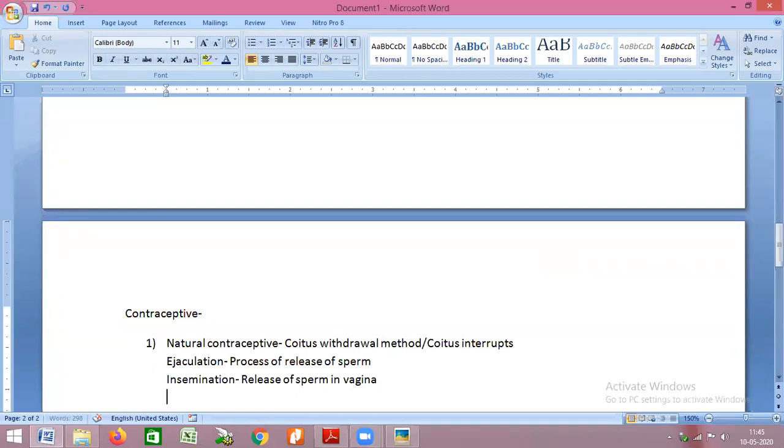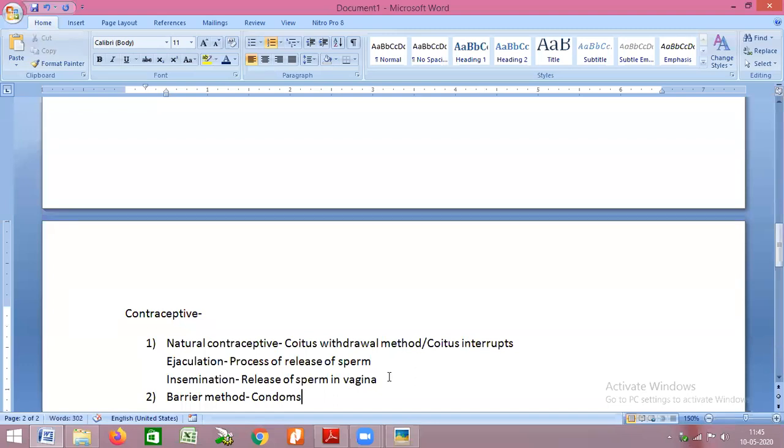The second method, we call it the barrier method. In the barrier method, basically it depends on condoms with respect to males.